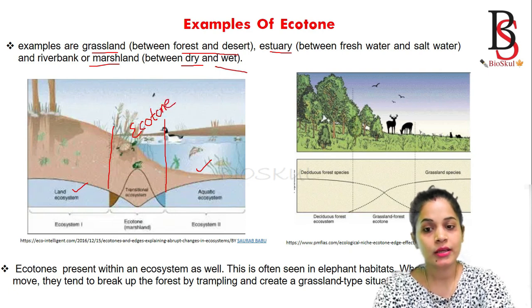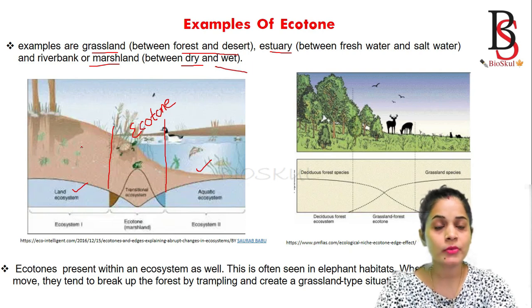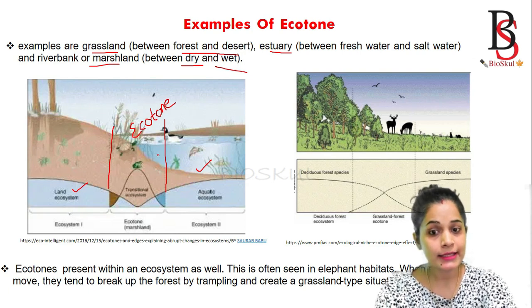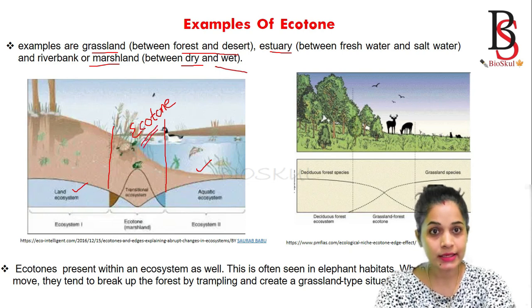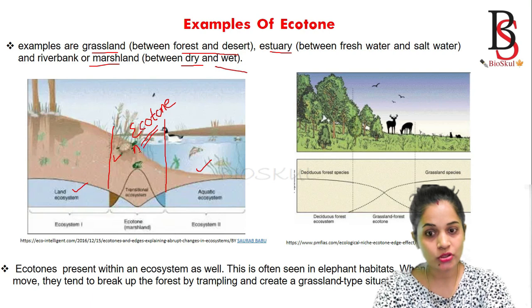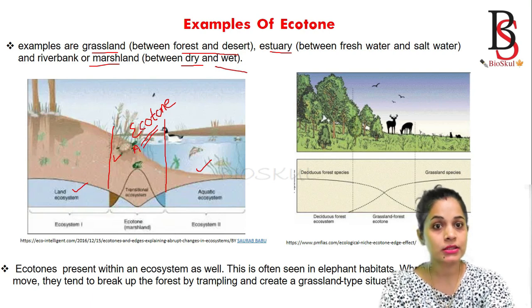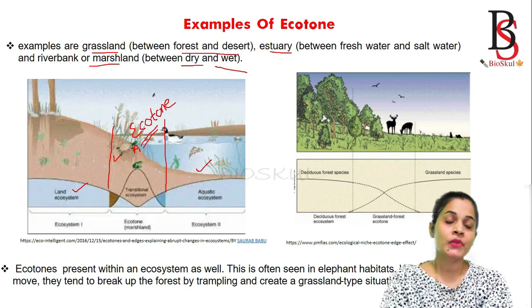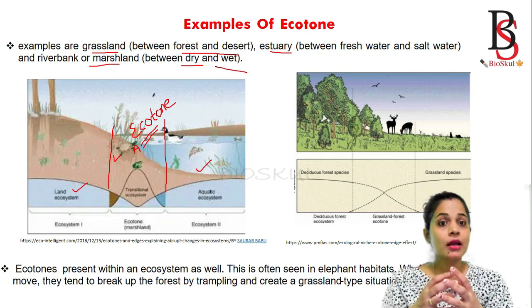This is only the land ecosystem, where some animal and plant species are present. Similarly, in the aquatic ecosystem, animal and plant species are present. But in the transitional ecosystem, which is an ecotone, you will find species from both the land ecosystem and the aquatic ecosystem. The species present in the ecotone region may be amphibians, which can adapt to both the land and the aquatic ecosystem. So the ecotone is rich in biodiversity.